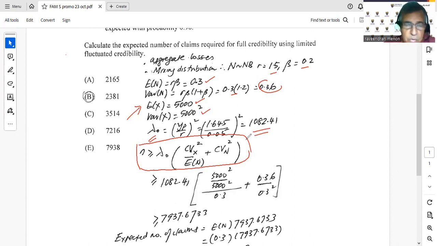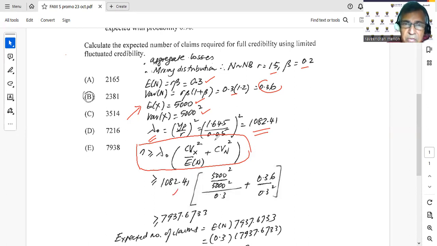So we'll use N is bigger than or equal to lambda naught times the coefficient of variation for X, whole thing squared, over expected value of N, plus the coefficient of variation for N, whole thing squared. We derived this in our class, so I'm just going to use it. Lambda naught we have.